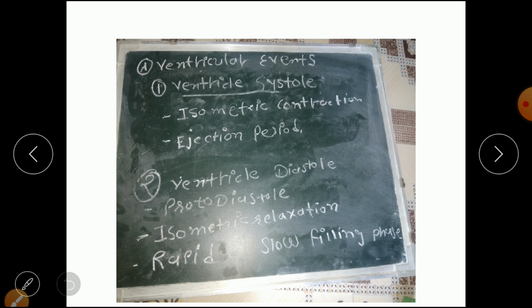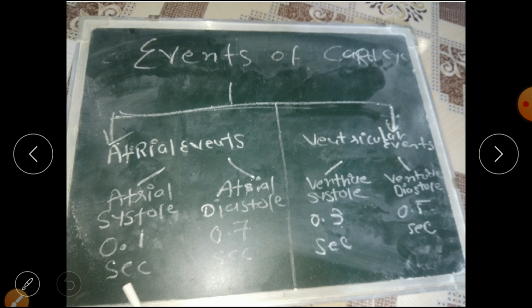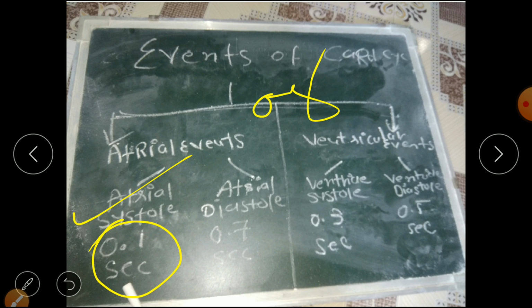Now the time. The atrial systole time is 0.1 second. The total is 0.8, so you can subtract 0.1 from 0.8, and the atrial diastole time is 0.7. Then ventricular systole is 0.3. So you can subtract 0.3 from 0.8, and the ventricular diastole time is 0.5.